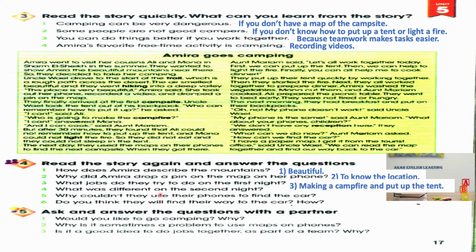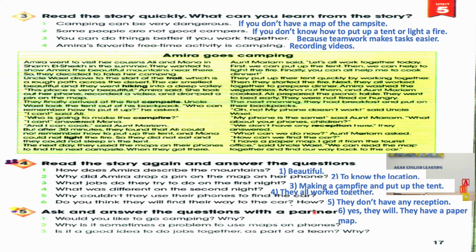What was different on the second night? They all work together. 5. Why couldn't they use their phones to find the car? They don't have any reception. 6. Do you think they will find their way to the car? How? Yes, they will. They have a paper map.